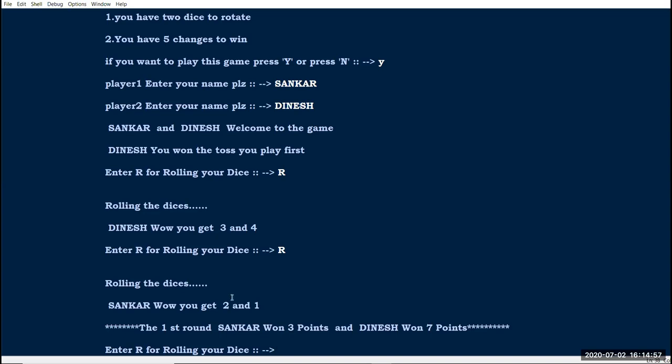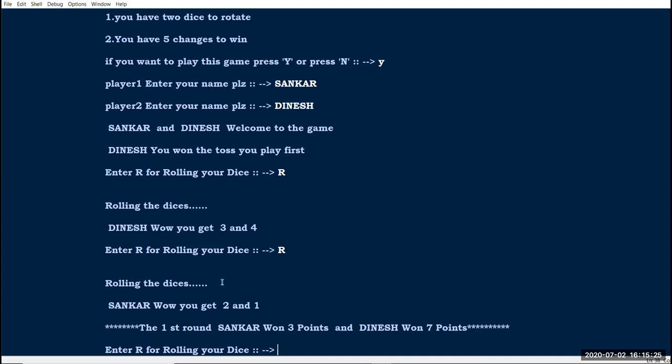Now you can see that in the first round Shankar won 3 points and Dinesh won 7 points. Because we have 2 players, and the 2 players have completed their chances, the first round has been completed. It automatically goes to the second round.